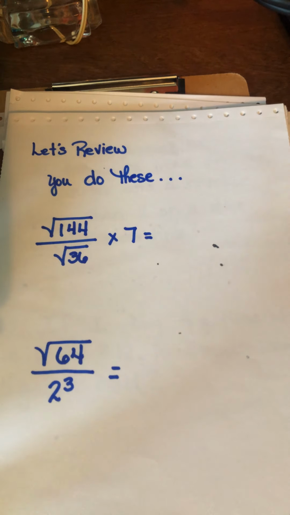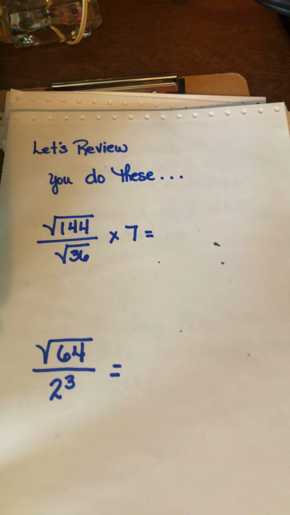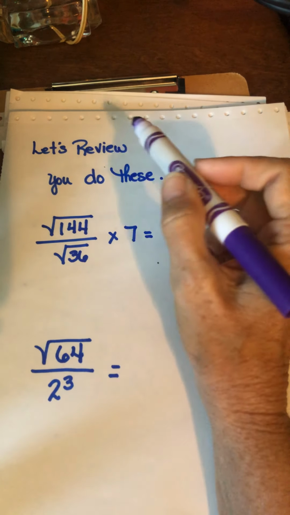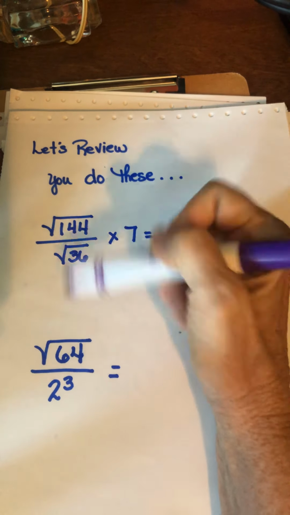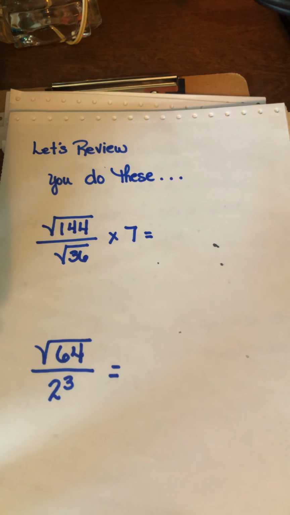All right, today we're going to review a lot of stuff because we can never forget this stuff that we did a couple weeks ago. But the quiz is mainly, I chose a chapter on pretty much everyday life. So you'll find that the quiz is just shopping and things like that. But I don't want to forget all this stuff, so let's review it. First thing I want you to do is press pause, do these two problems, and I'll see you back here in a minute.